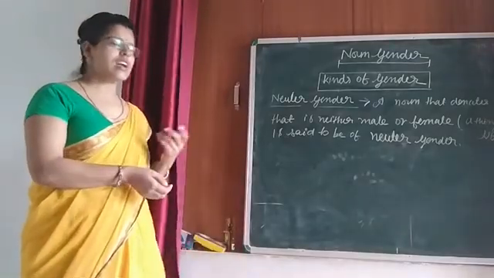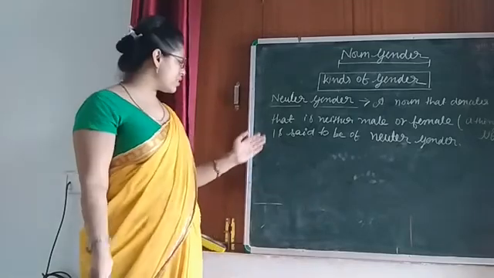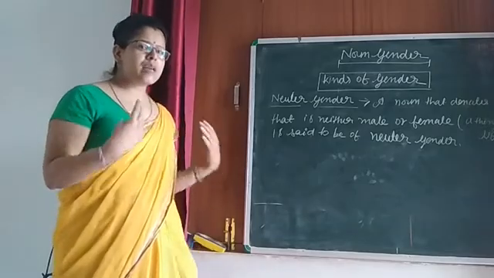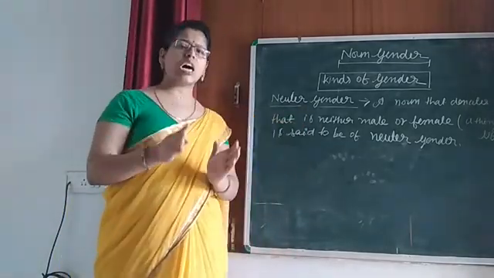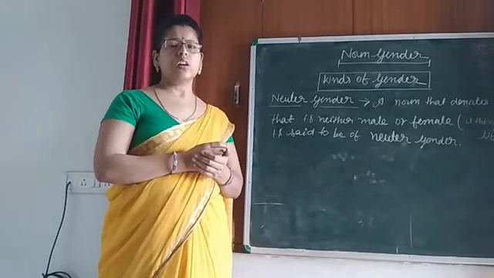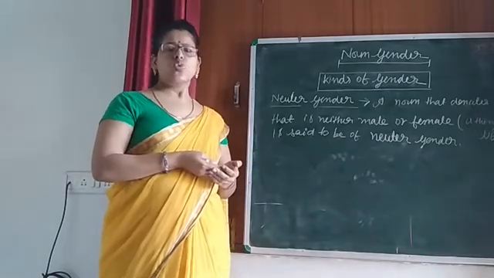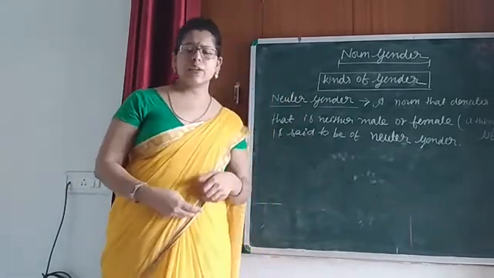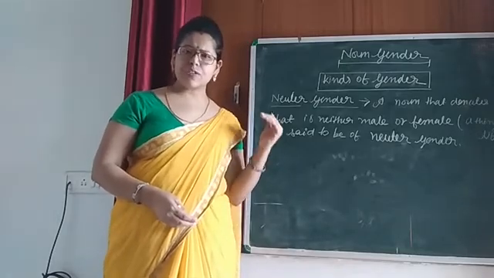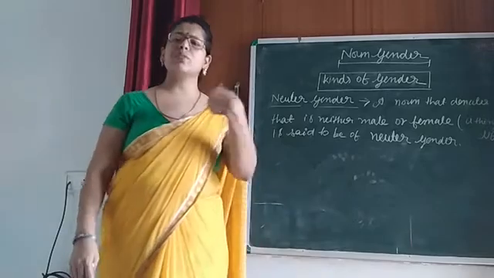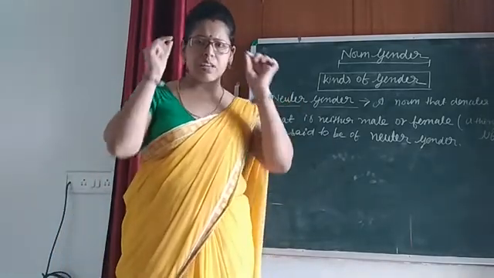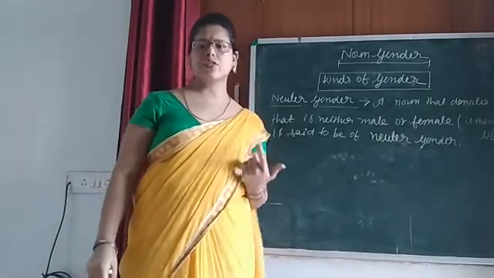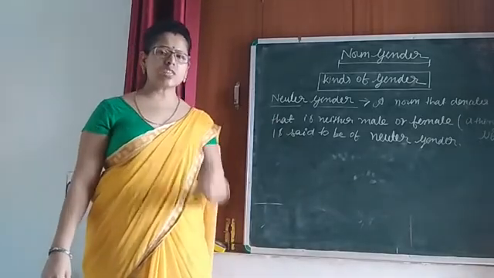Similarly, I have so many things. You can check so many things. Here is the green board. It is also an example of non-living things. So those nouns which are lifeless, which have no life, if the nouns are non-living, then we call them examples of neuter gender. Once again, I want to give you a few more examples. I have this aspects. This aspects is also non-living. That is why it is also an example of neuter gender.